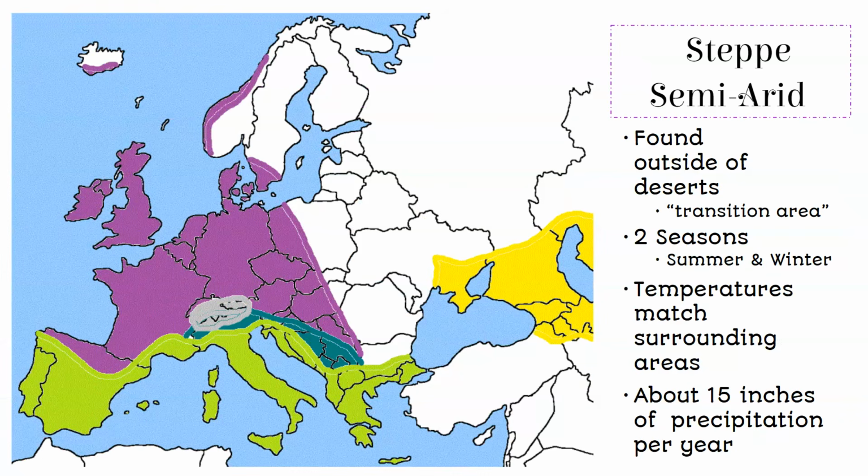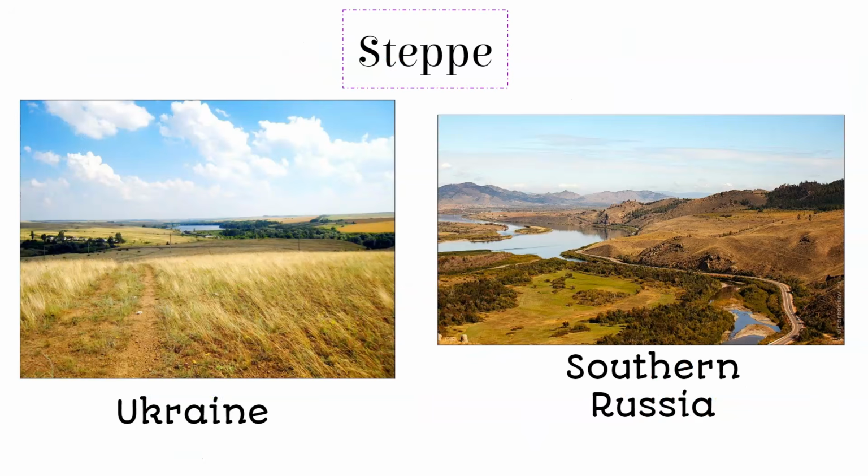Steppe or semi-arid. This is found outside of desert regions. It's a transitional area. Once again, you have summer and winters, and temperatures match the surrounding areas. They just get less rain, about 15 inches of precipitation per year. So, for example, in Ukraine and southern Russia.